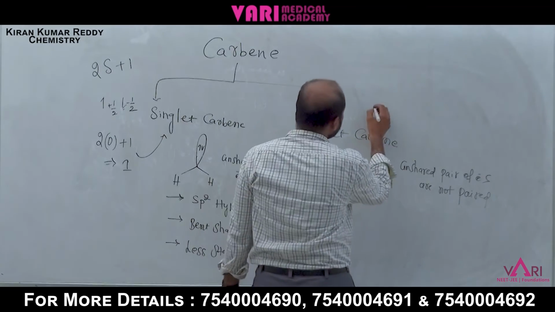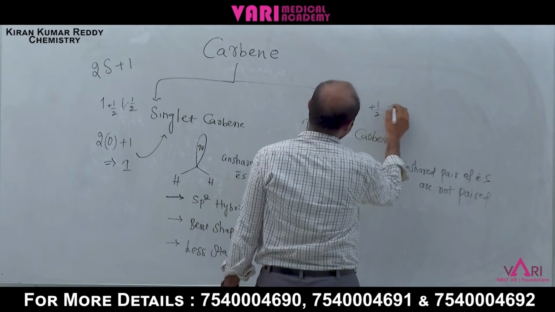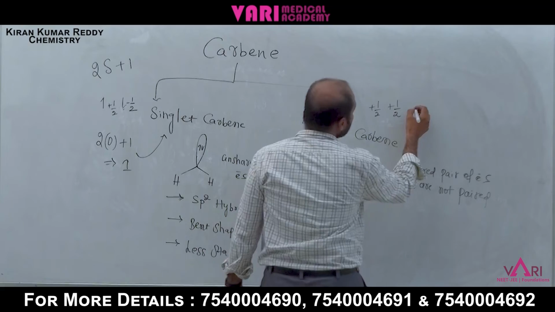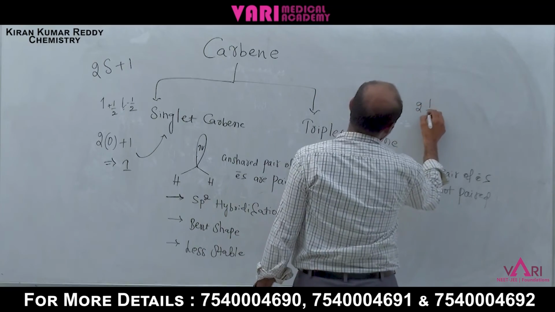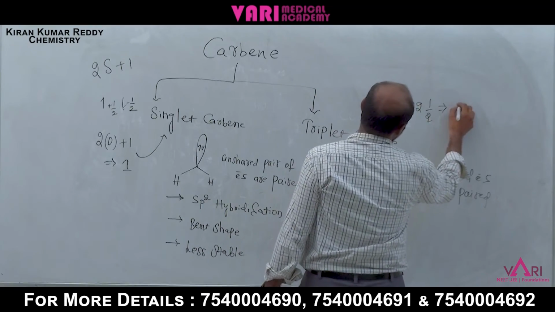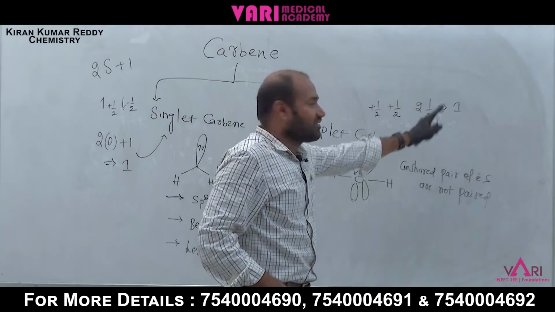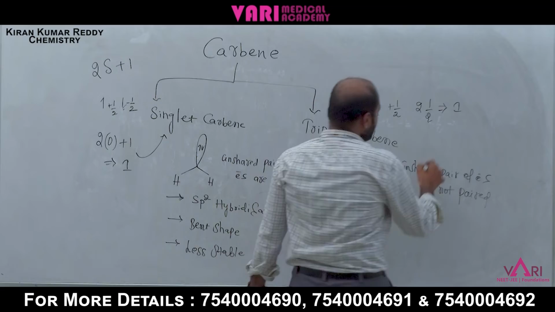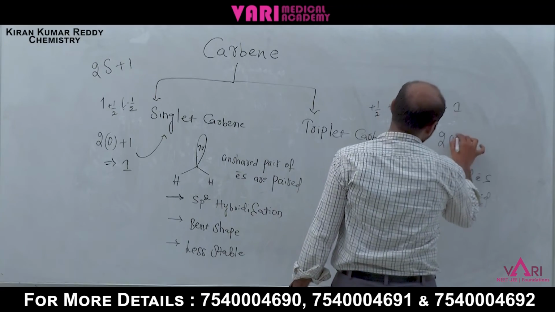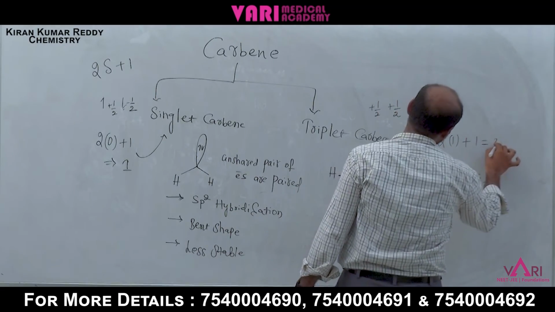Here is plus half, again plus half. 2 times half means 1. Yes or no? 1 only. Now 2s plus 1, spin is 1, so 1 plus 1 is equal to 3.